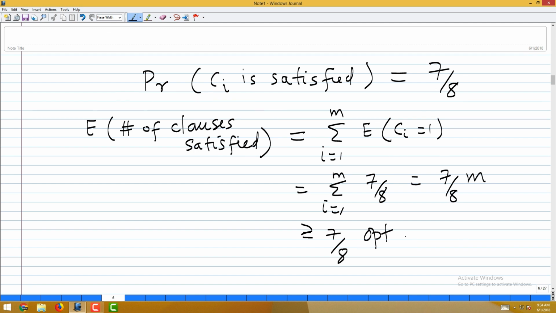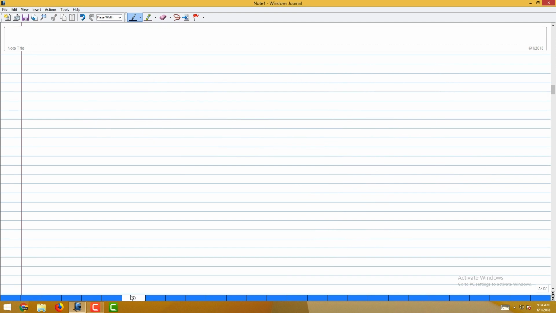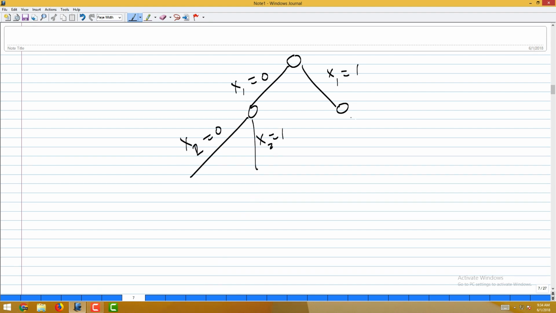Now, here is a very cute, very useful trick to de-randomize the algorithm, because you just have to think about this average slightly differently. Think of a binary tree. I am setting x1 equal to 0 here and x1 equal to 1 here, and then I am setting x2 equal to 0, x2 equal to 1, dot dot dot.